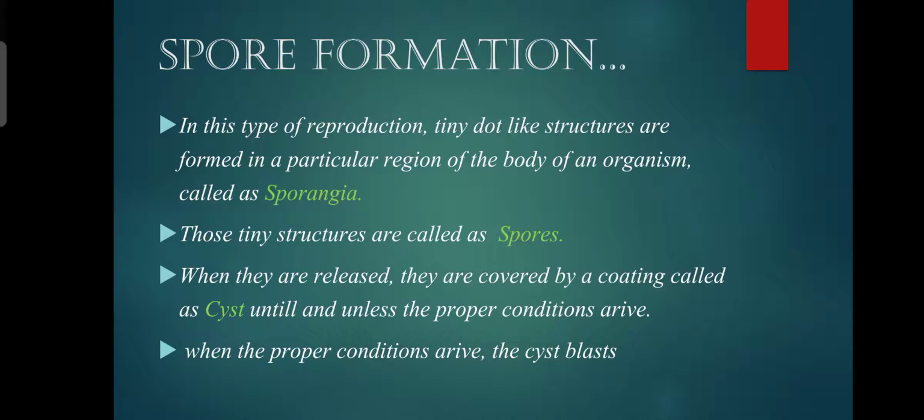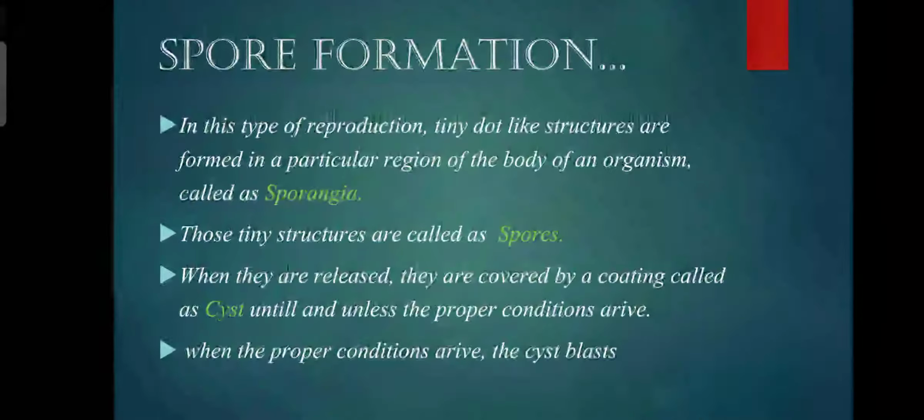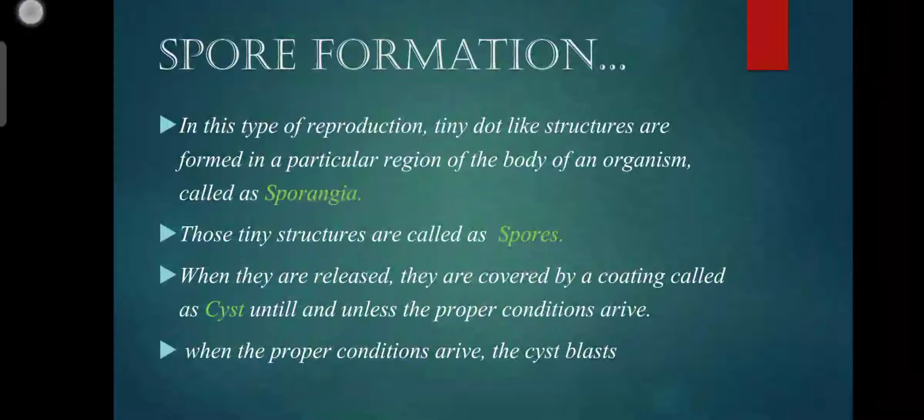Now spore formation. It is the second asexual reproduction that is given in your NCERT. In this type of reproduction, tiny dot-like structures are formed in a particular region of the body of an organism called sporangia. Those tiny structures are called spores. When they are released, they are covered by a coating called a cyst. Until and unless the proper conditions arrive, those spores will be inside the cyst.